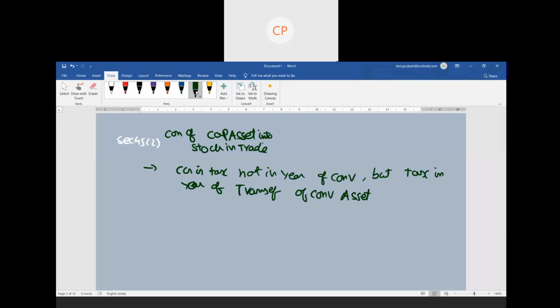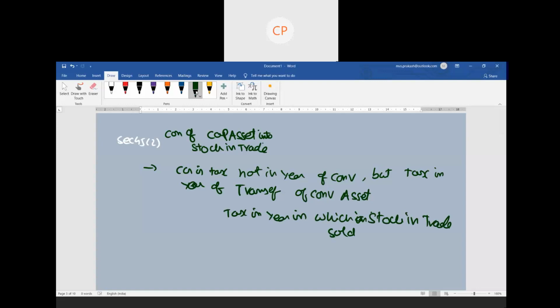Taxable in the previous year in which the stock in trade is sold, but not when the capital asset is converted. Simply put, taxable in the year in which the stock in trade is sold but not in the year of conversion. That is one important point we need to consider.